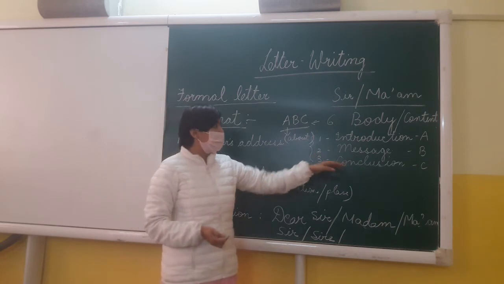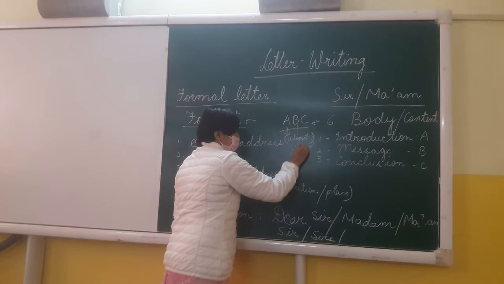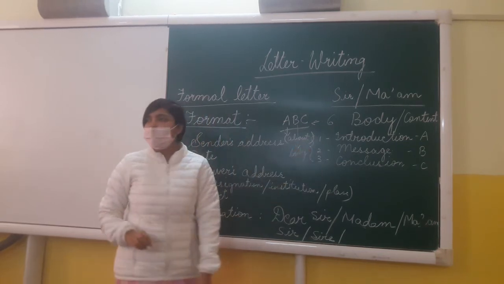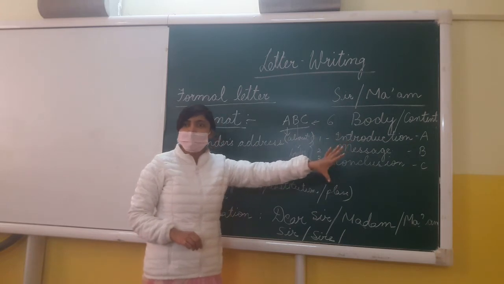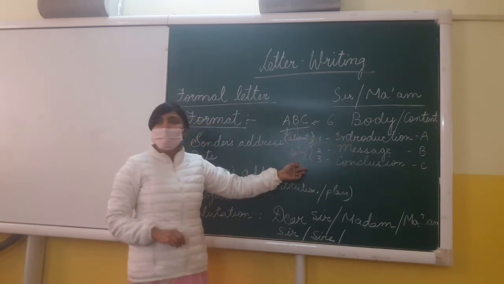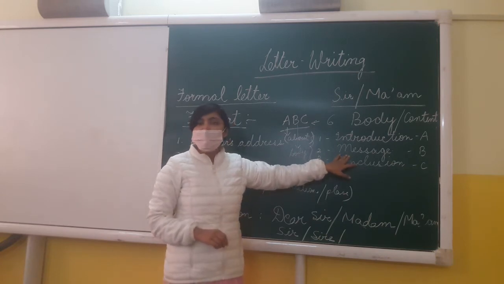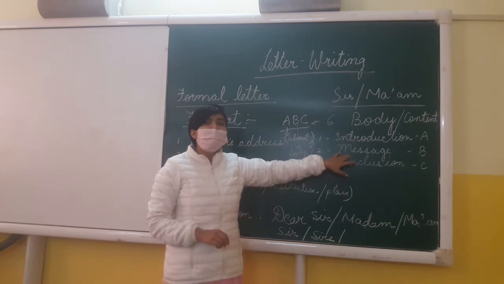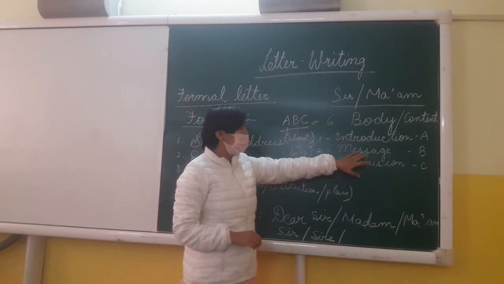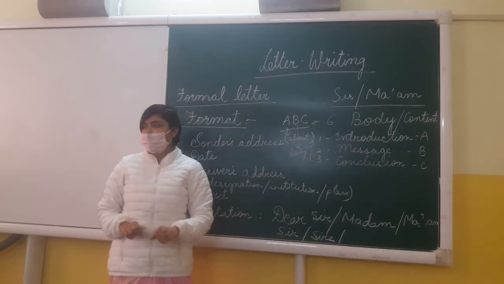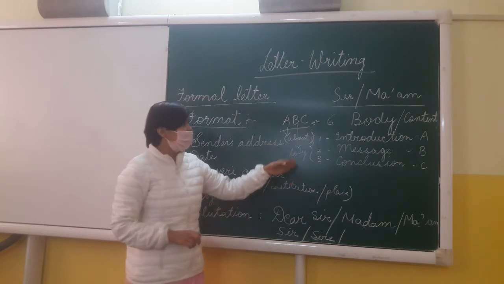Number B is the body of the letter. We do mention it as body only. Now what are we going to do in the body of the letter? Alright, it is surely the whole thing is the body itself, but again body is over here. Now in the body, what are we going to write? Here we are going to follow second number, that is message. Alright, here we will write second part, that is message, or the exact body that we have to mention.